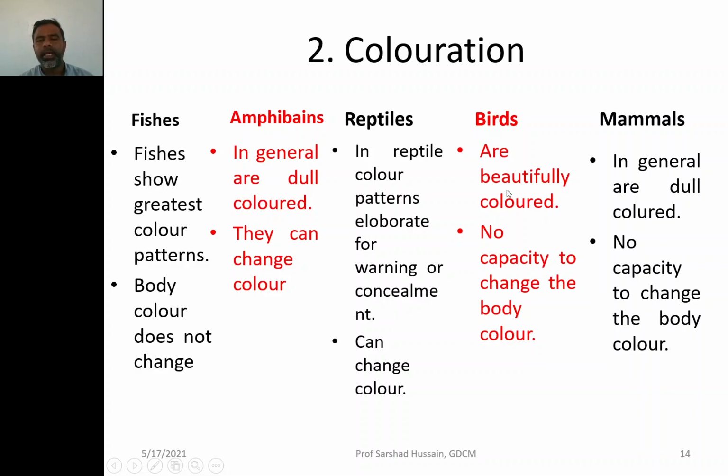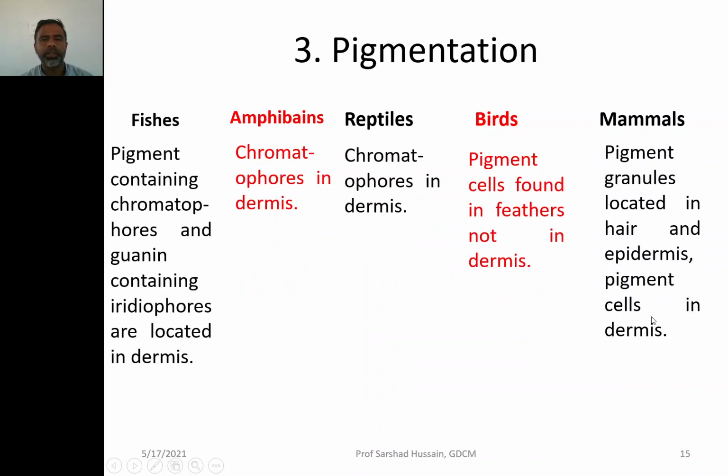it is the feathers which have the pigments. Anyhow, they are beautifully colored because the feathers are again derivatives of the skin, so you can say their skin also has different pigments and colors, but they cannot change their color. Mammals are generally dull colored as compared to the birds and the fishes, and they don't have the capacity to change the color of the body.